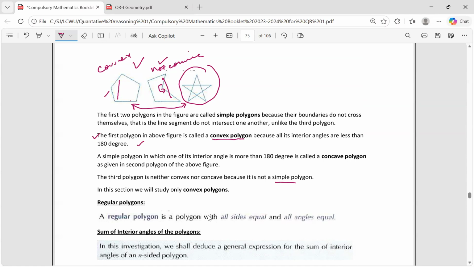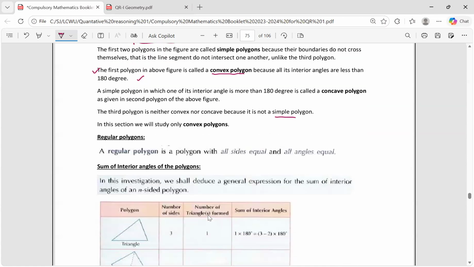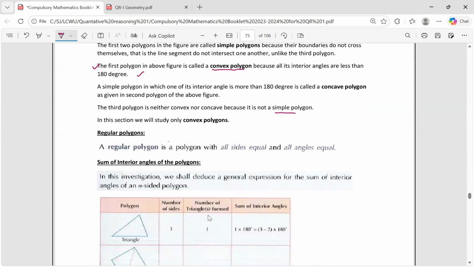A regular polygon is a polygon whose sides are all equal and whose angles are all equal, just like an equilateral triangle. An equilateral triangle is a regular three-sided polygon. Similarly, a square is a regular four-sided polygon. All its angles are equal at 90 degrees, and the lengths of all the sides are equal.